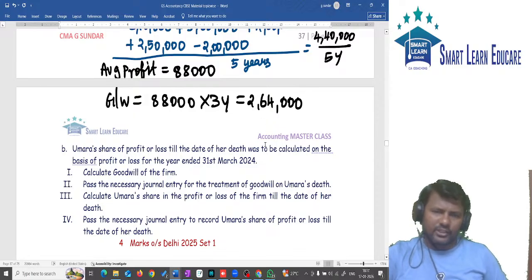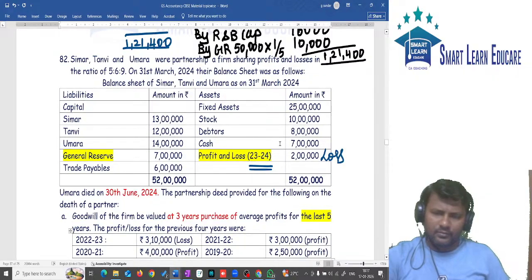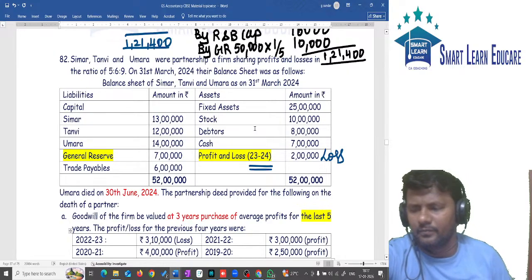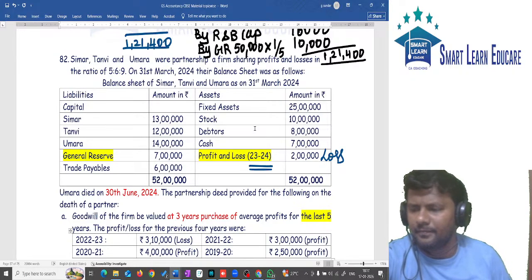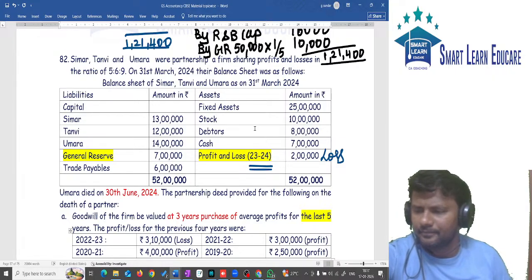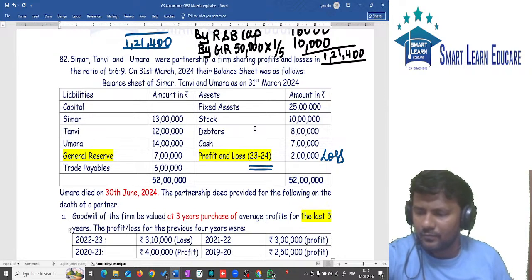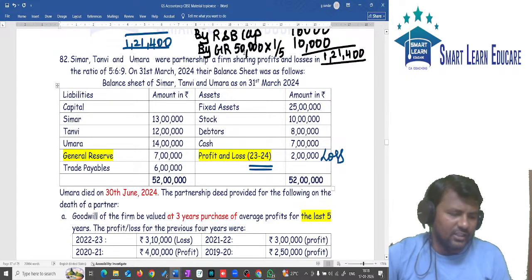We have found the goodwill amount, 2,64,000, and the ratio is required. What is the journal entry for goodwill?